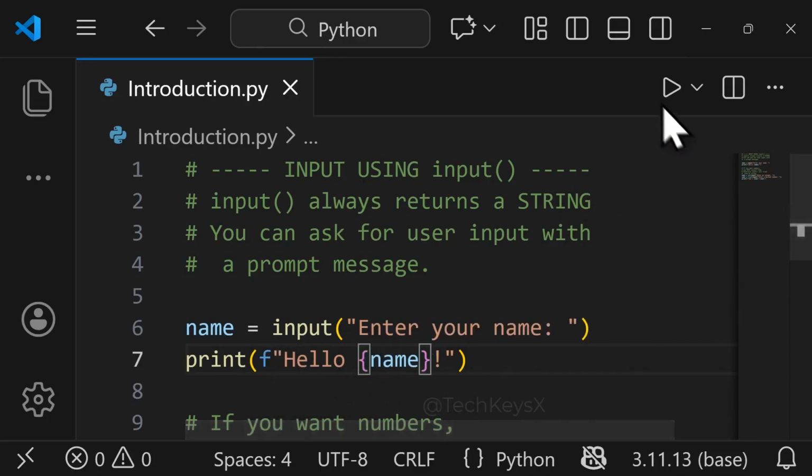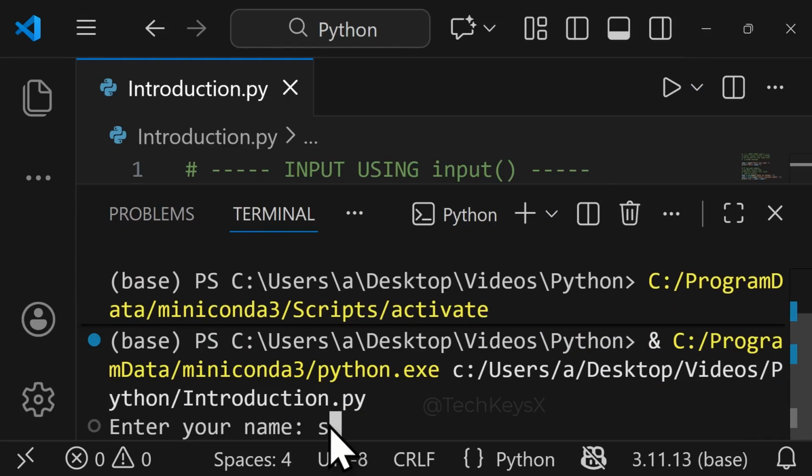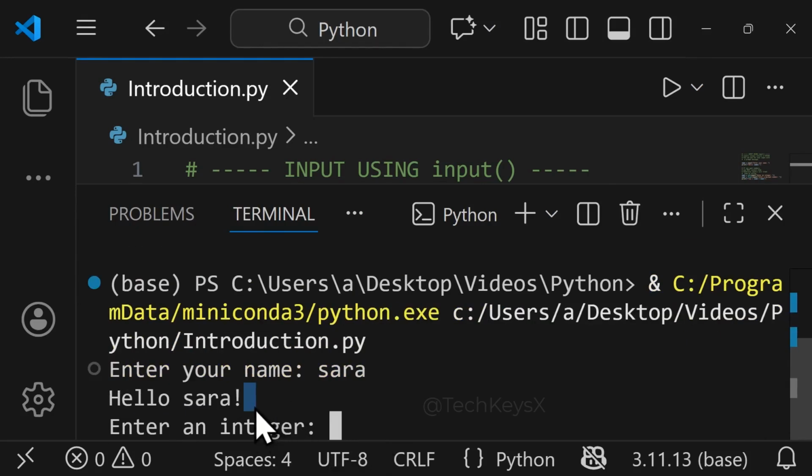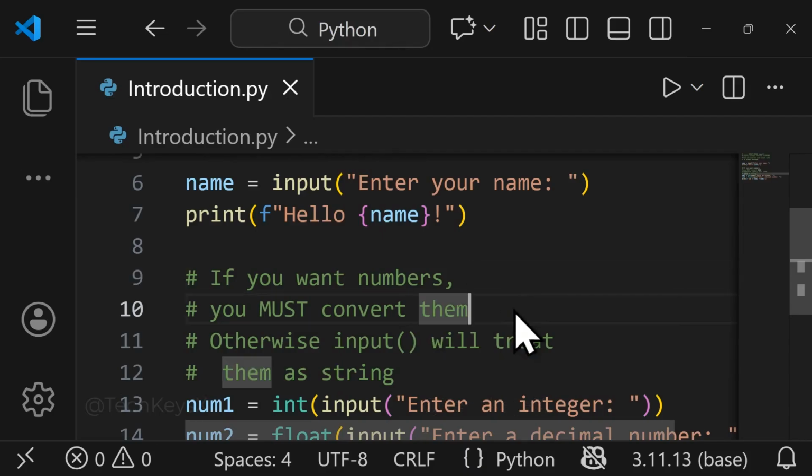Let's run this code and see the result. So you can see now it says enter your name. So we will enter our name. So we will enter SN and then enter. It says hello Sarah. As I have told you, input will always return a string. If you want a number, you must convert it. Otherwise, input will treat it as a string.